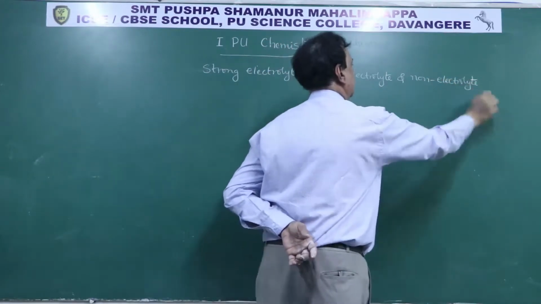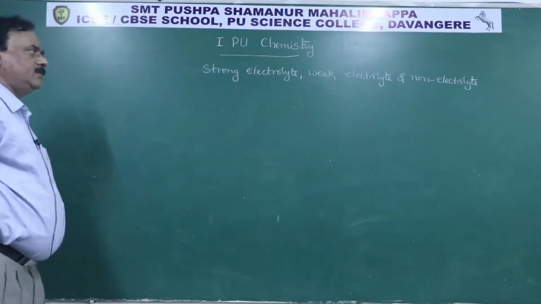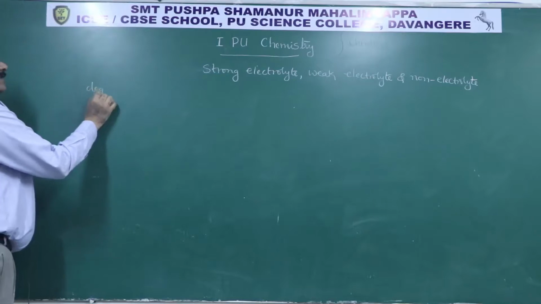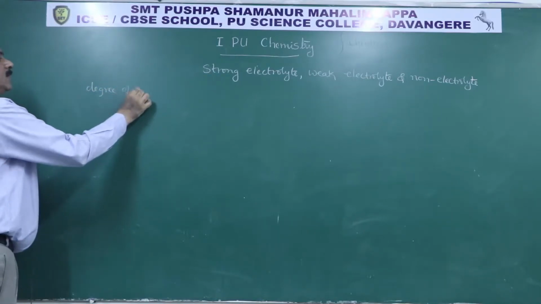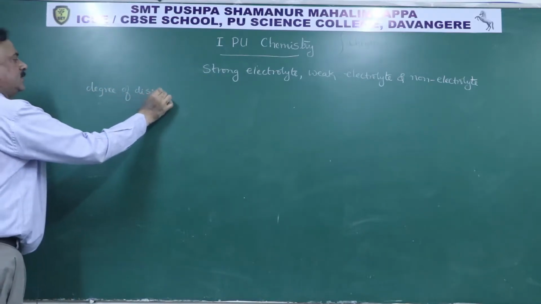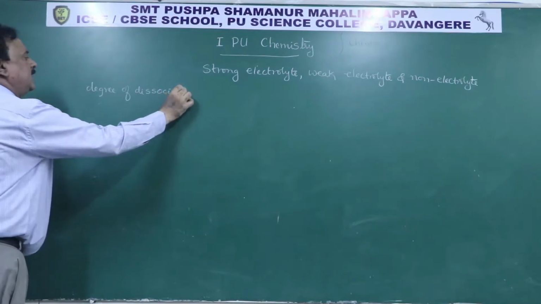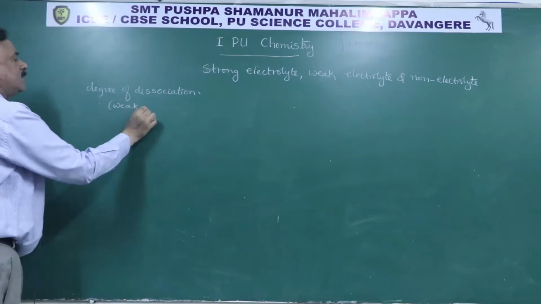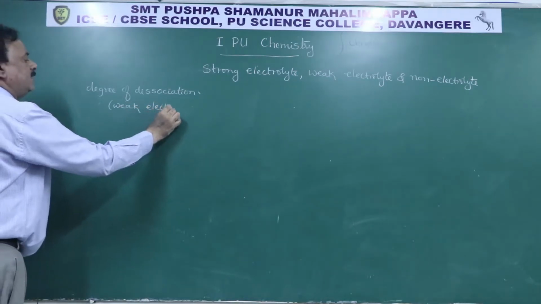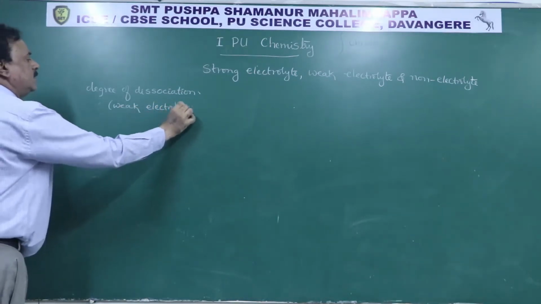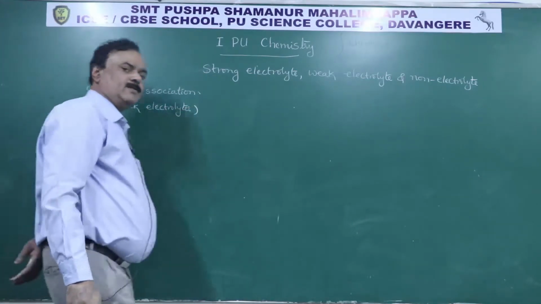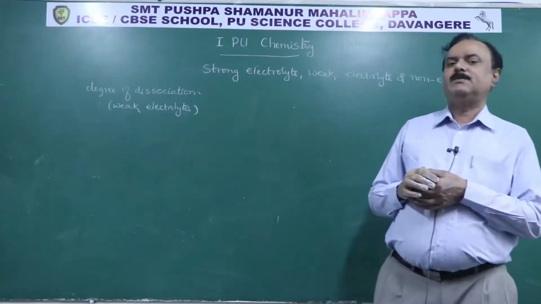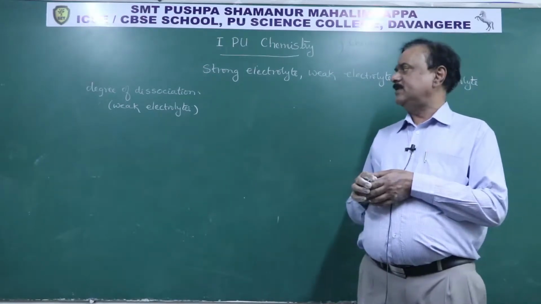We have mentioned a very important word, the degree of dissociation. This is only for weak electrolytes. I mentioned it in the weak electrolyte point.